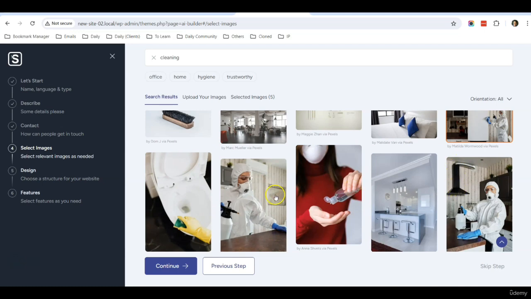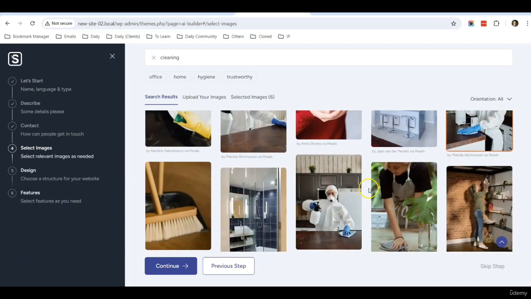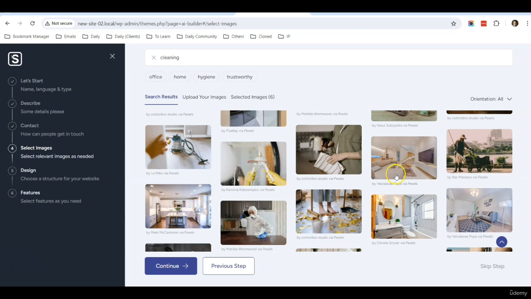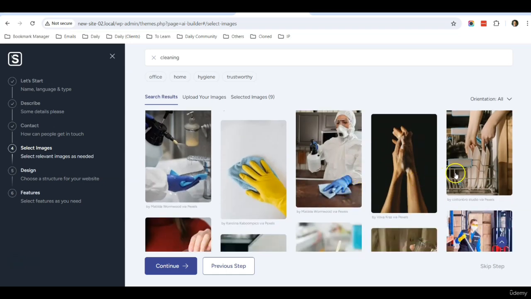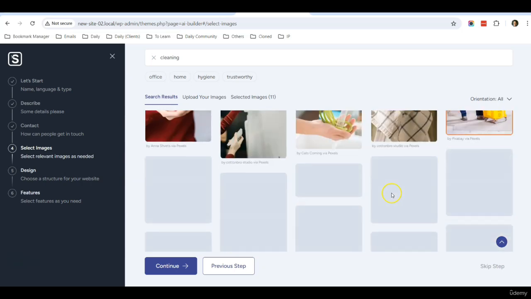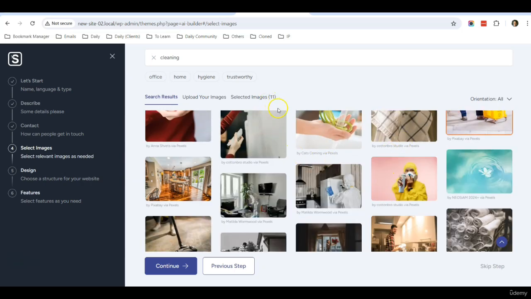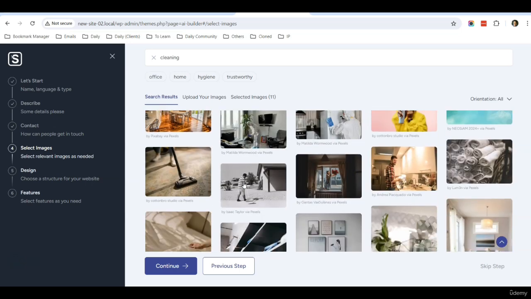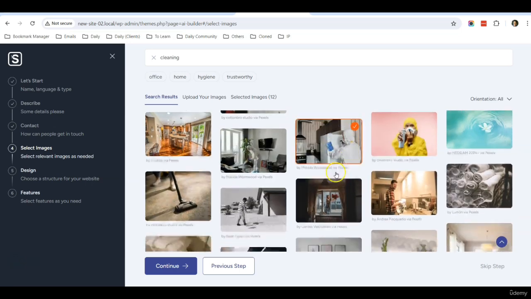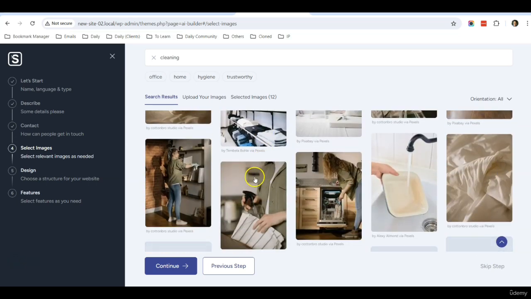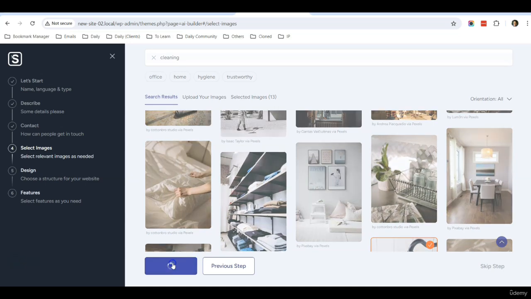So you can definitely scroll down and select more images if you want to. Okay, so currently I've already selected 11. Try to select around 10 minimum, so that your website has enough images to make up some of the space. Okay, so after that I click continue. So that's about the images.